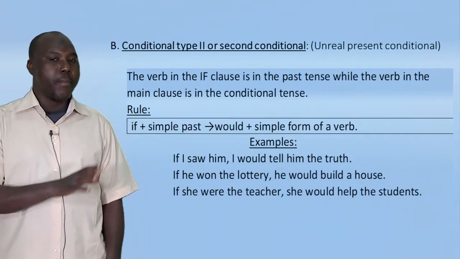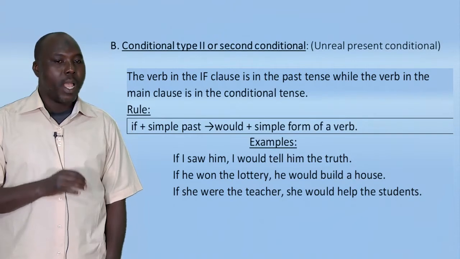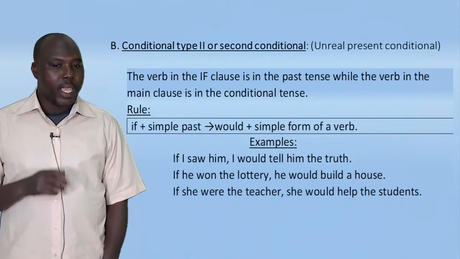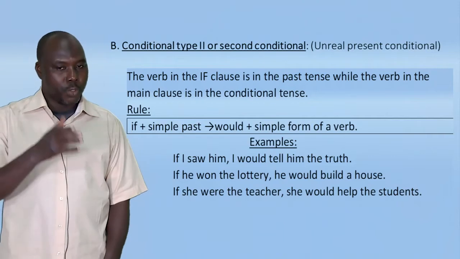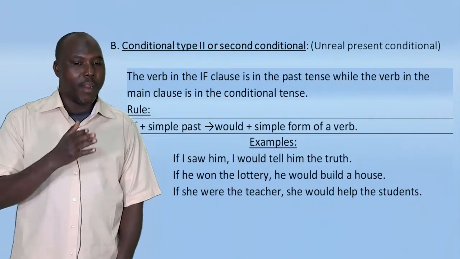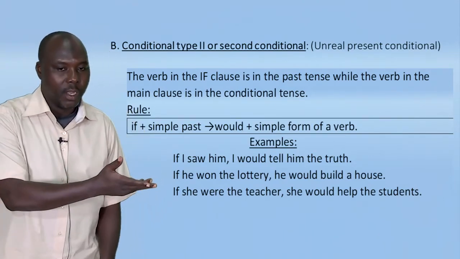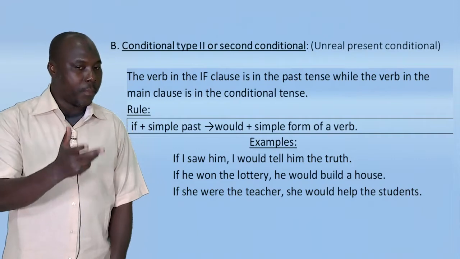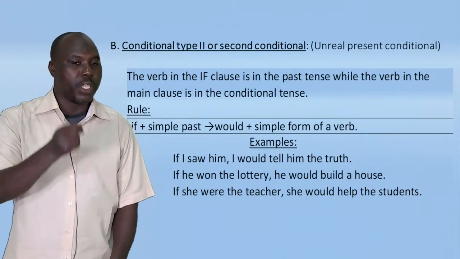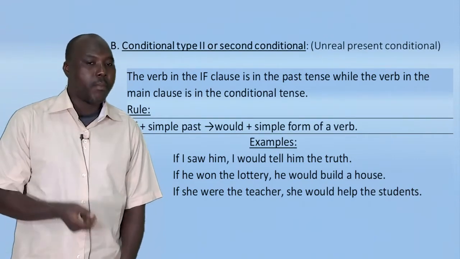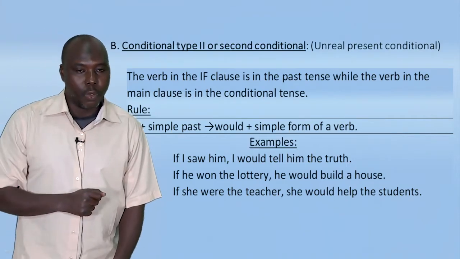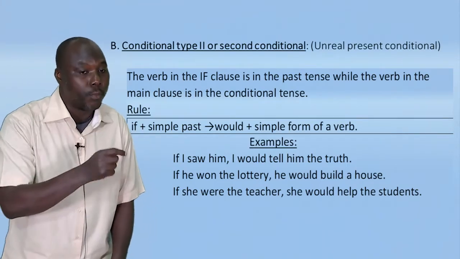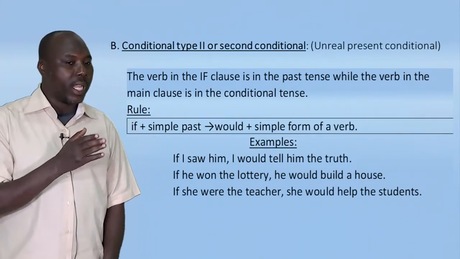If I saw him, I would tell him the truth. So here in the conditional, we have if plus the past form of to see, which is saw, okay, him, I would tell him the truth. And in the main clause, we have would plus the verb tell.